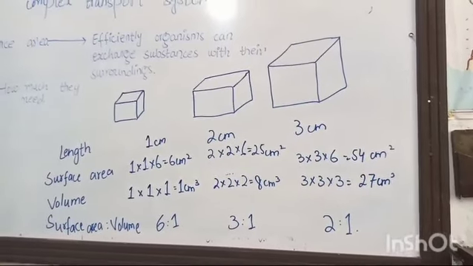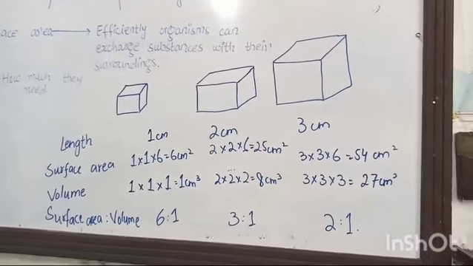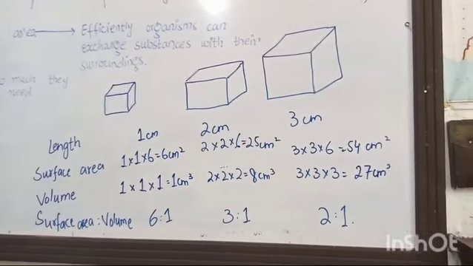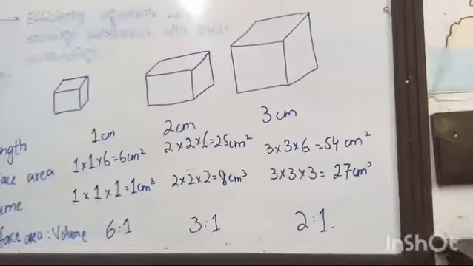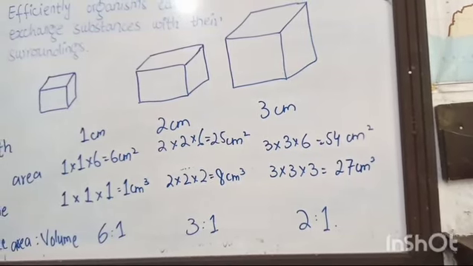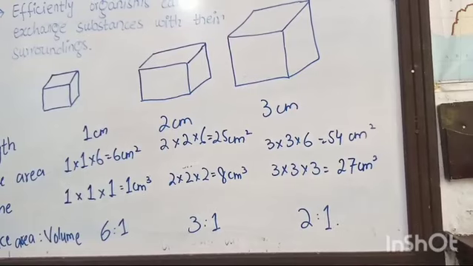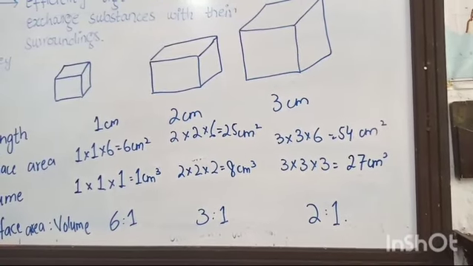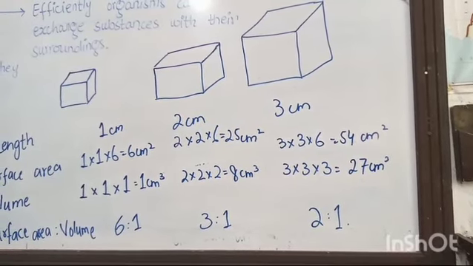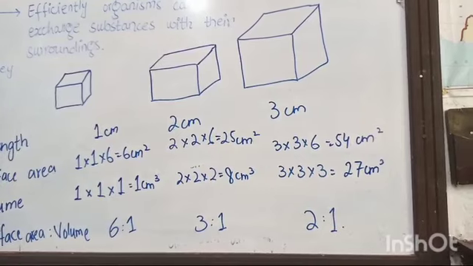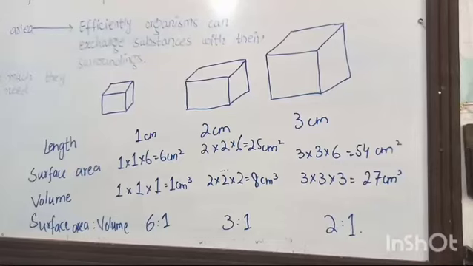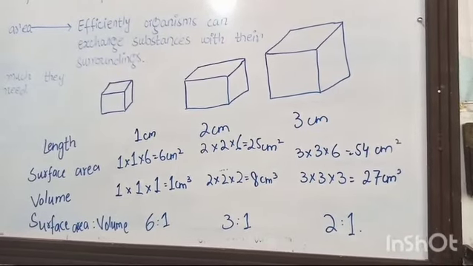We can understand, students, that with the increase in the size of an organism, the increase in surface area is smaller compared to the increase in volume. Consider this. As you can see, by the increase in length from 2 to 3 centimeters, the surface area became double. But if we consider the volume, it has increased from 8 to 27, which means that by an increase of 1 centimeter in size, the volume has become triple. So the increase in volume with the increase in size of a living organism is greater compared to the increase in surface area.